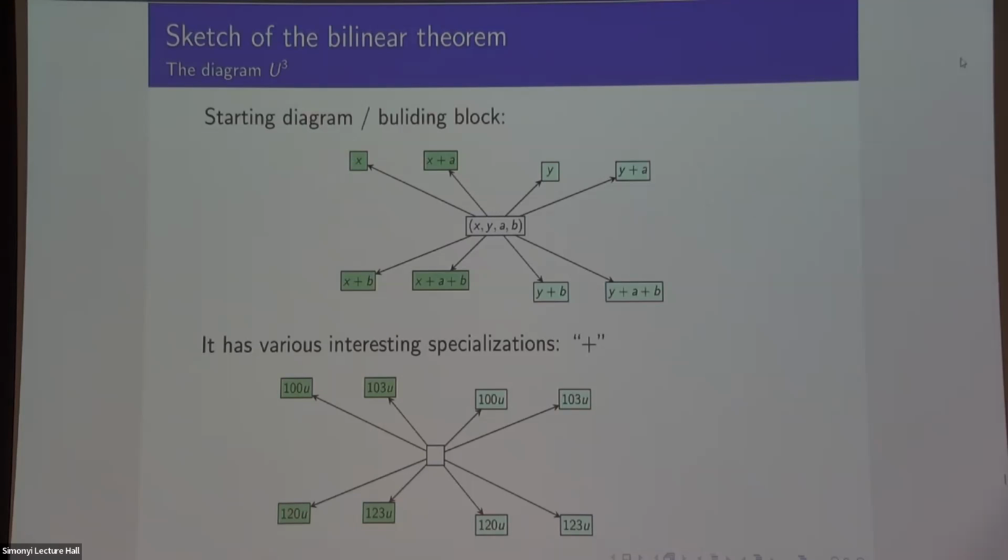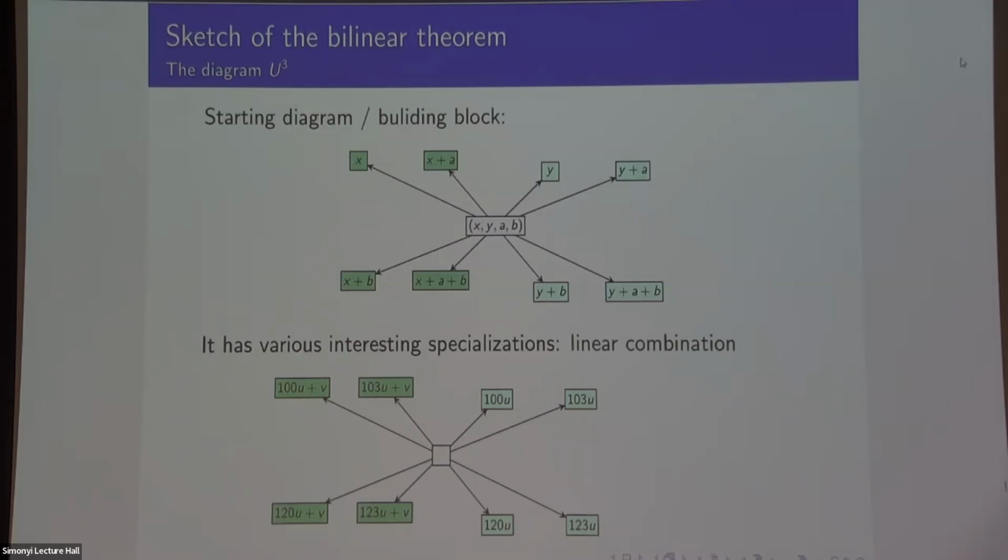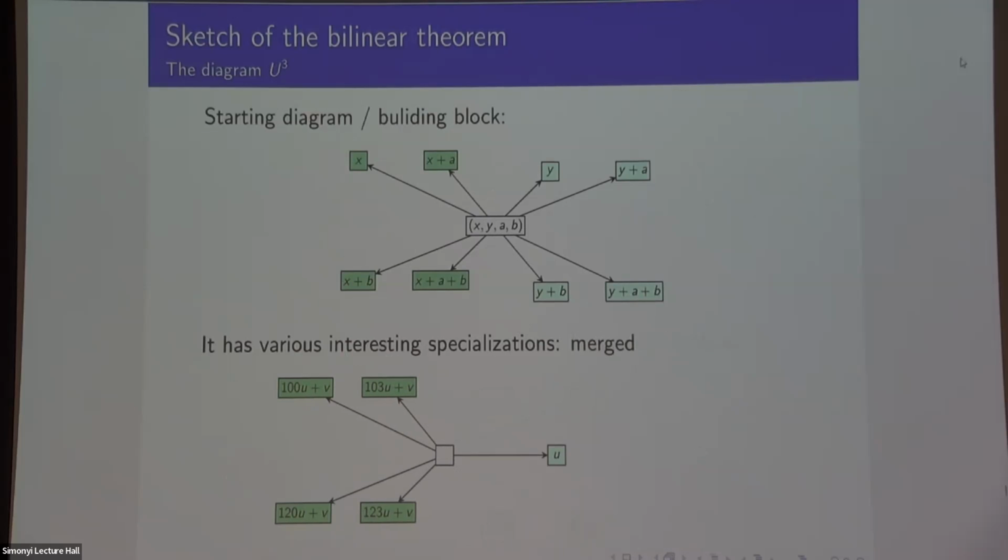You set x, y, a, b to be some numbers. Another thing you could do is set a and b to be 0, and then this is some number, and these are all 0. That's another valid specialization, right? Set y to be 0 as well or something. And then you can add together one of one and one of the other. That's also a valid specialization. And I like things like this because then I get to merge these 4 things together because they're just functions of u. So you'd end up with something that looks like this. Sorry, this is maybe too fast to be helpful.